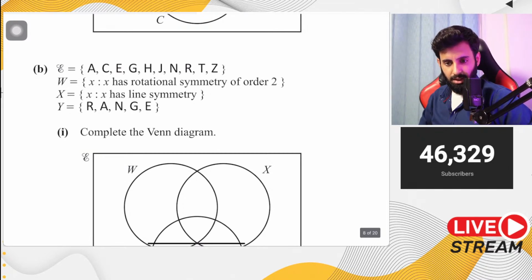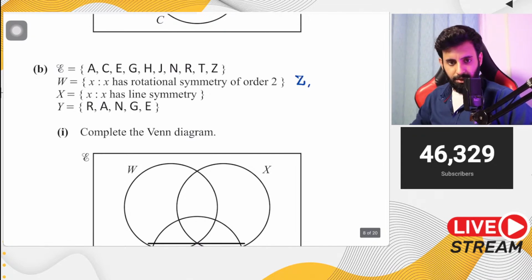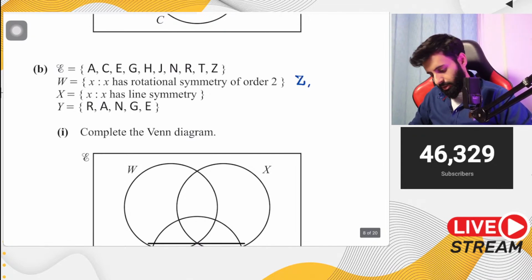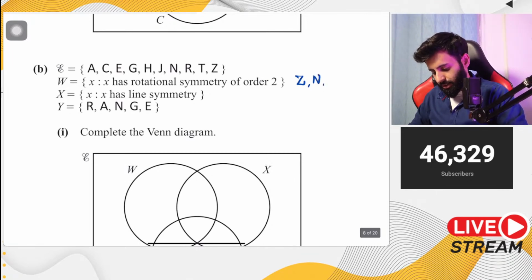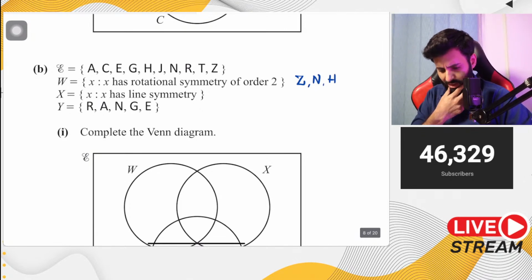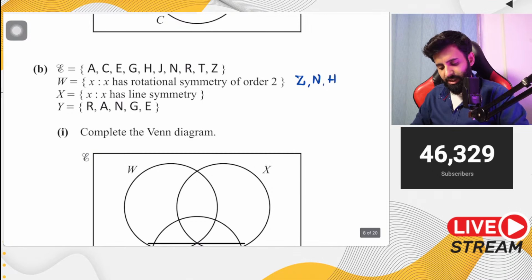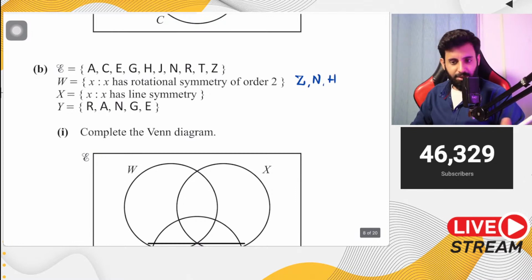Z, N, H. Z, okay, Z for sure. So Z has rotational symmetry of order 2. Okay. N also has rotational symmetry of order 2. Okay. And H also has rotational symmetry of order 2. Yeah, so that's correct. No, C can't be. If you rotate C by 180 degrees, it will look like this. You can't have C as C doesn't have rotational symmetry.